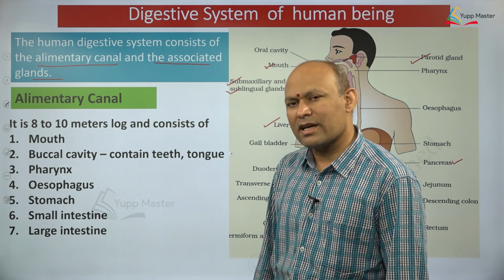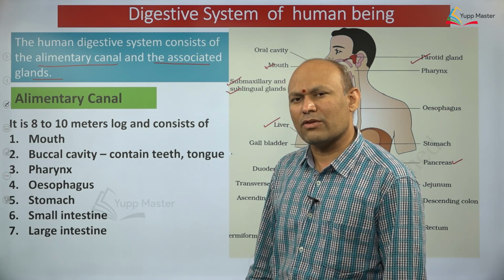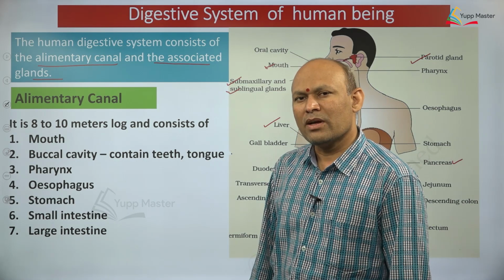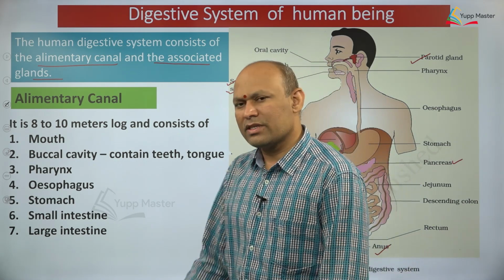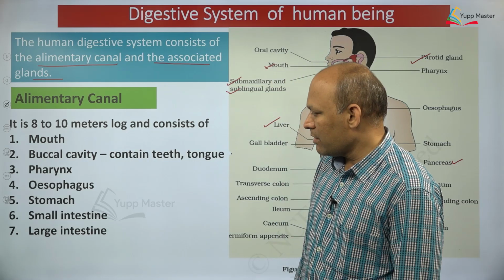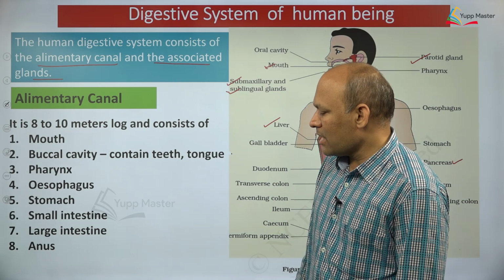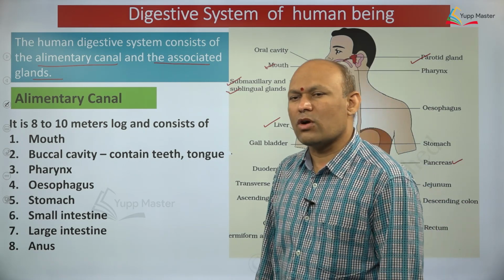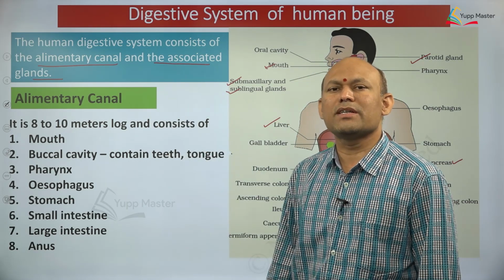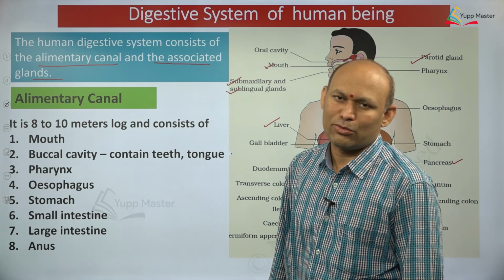The small intestine is divided into three parts: duodenum, jejunum, ileum. This sequence is very important, dear students. Subsequently we will see the large intestine, and ultimately the large intestine opens outside by means of the anus.